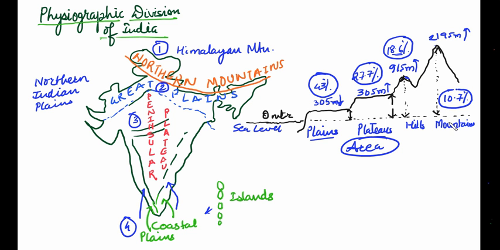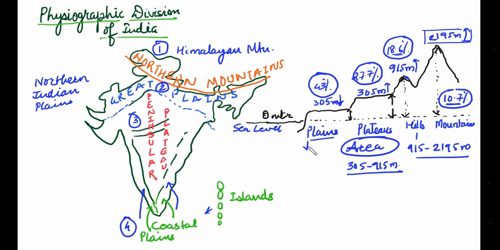Then the mountain regions constitute about 10.7%, and their height is above 2195 meter. So if the elevation from sea level is above 2195 meter, it is considered to be a mountain. And the range of the hill is from 915 meter to 2195 meter, which is 18.6% of the total area of India. Again, 305 to 915 meter constitutes the plateau, and up to 305 meter, from 0 meter, it is plains.